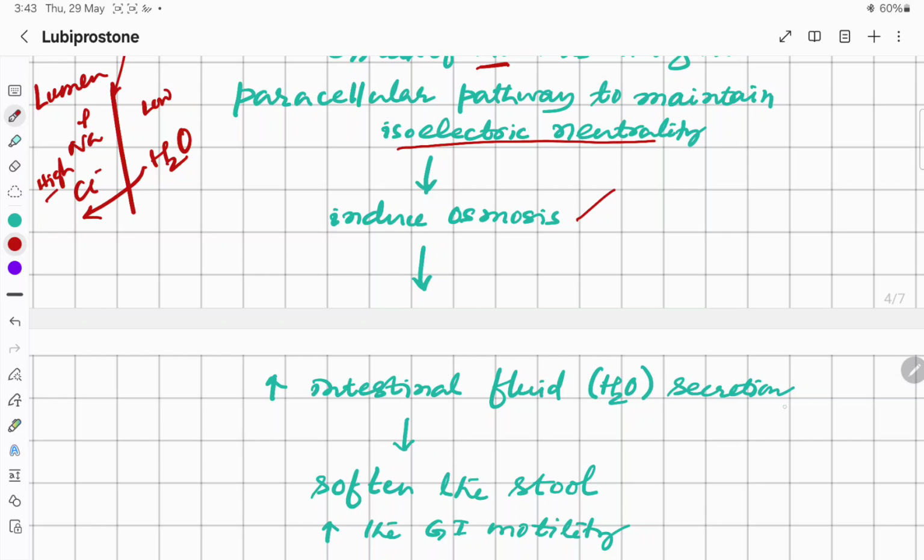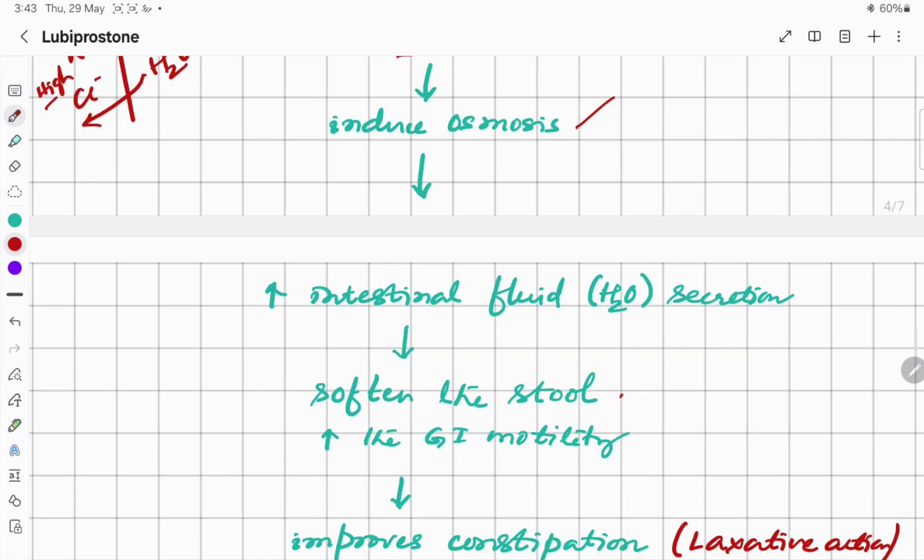That means the intestinal fluid secretion increases, and that softens the stool. Also, because of increased water secretion into the lumen, the GI bulk water content increases, and that induces peristalsis, so GI motility increases.